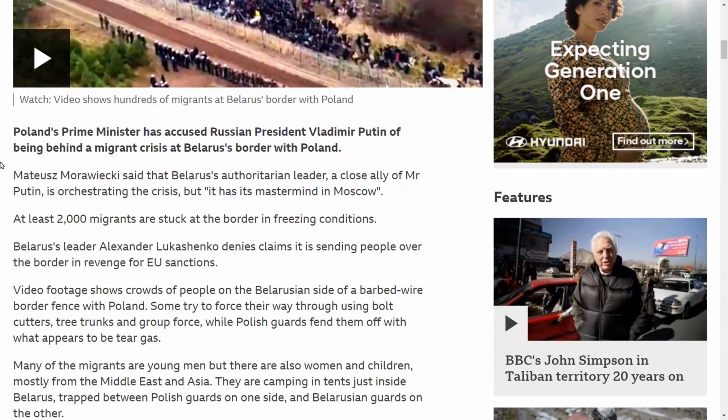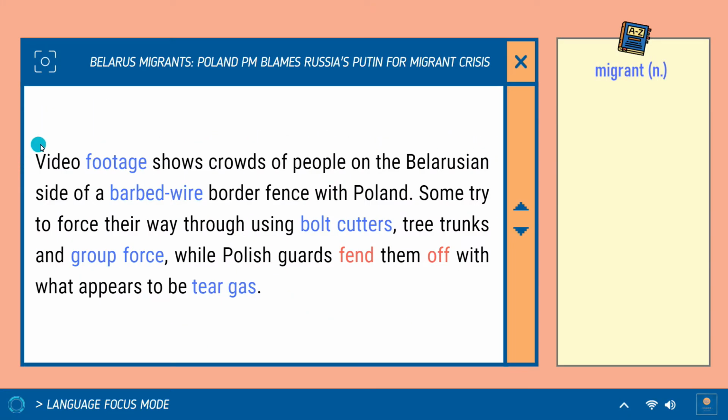All right, so let's have a look at a paragraph from the article and see what we can learn here. So here is our first paragraph of the video in language focus mode, so let's read through. Video footage shows crowds of people on the Belarusian side of a barbed wire border fence with Poland. Some try to force their way through using bolt cutters, tree trunks, and group force, while Polish guards fend them off with what appears to be tear gas.